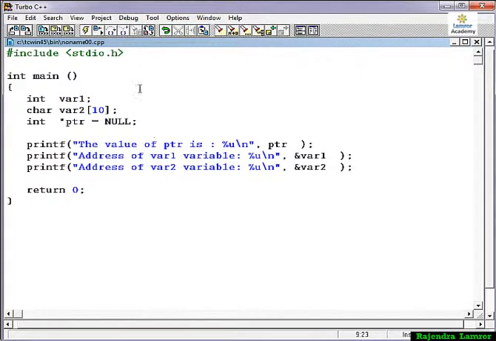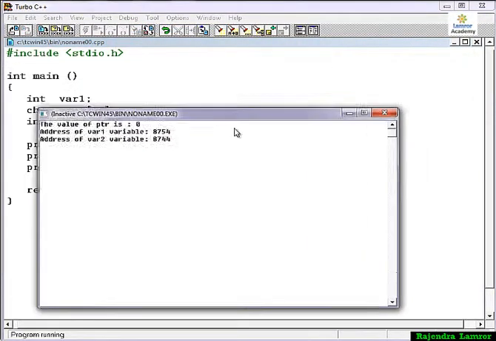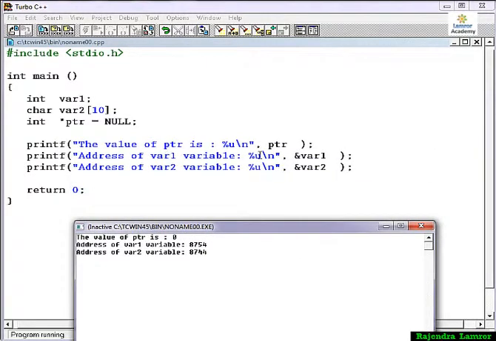Now if you run this program, you can find where variable a is defined, and what the value of it is. You can see the value of ptr equal to 0 because we defined a null pointer, and we have some address locations, 8750.